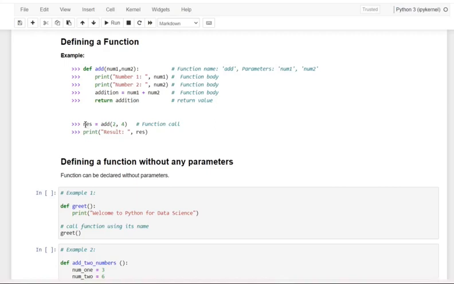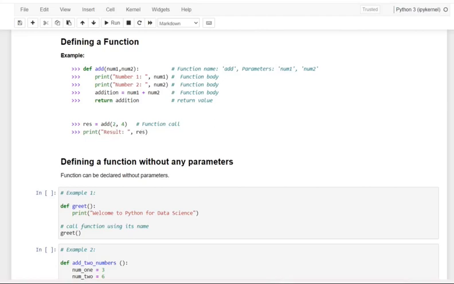Let's see how the exact result comes on calling the add function. If you call this function as add(2, 4), it means you are passing num1 equal to 2 and num2 equal to 4. When it returns, it shows that 2 plus 4 is equal to 6, and the result would be 6.